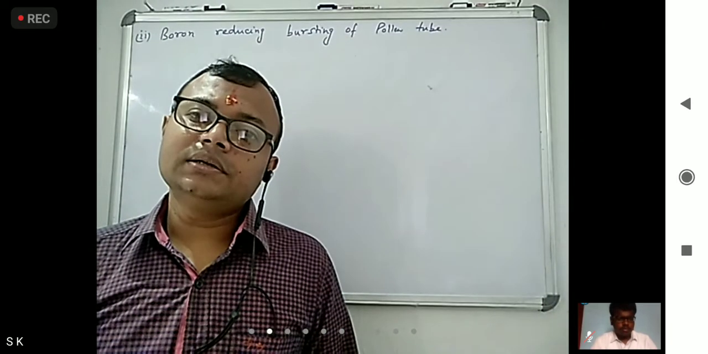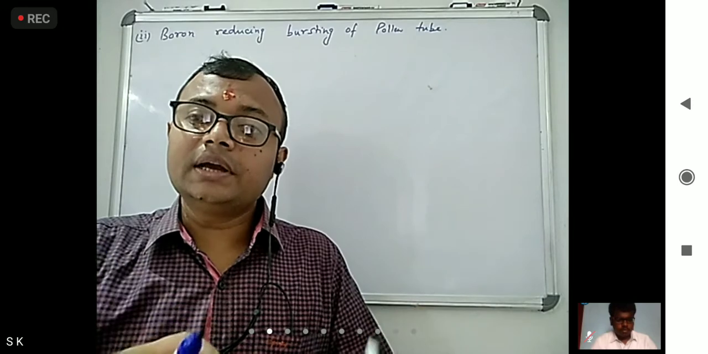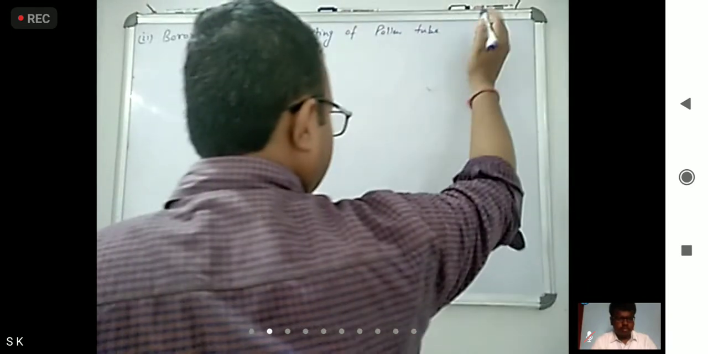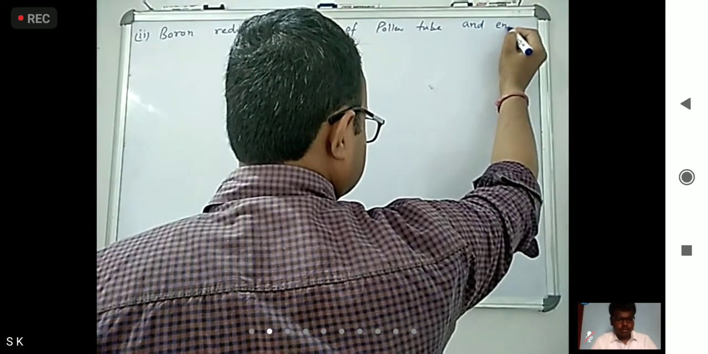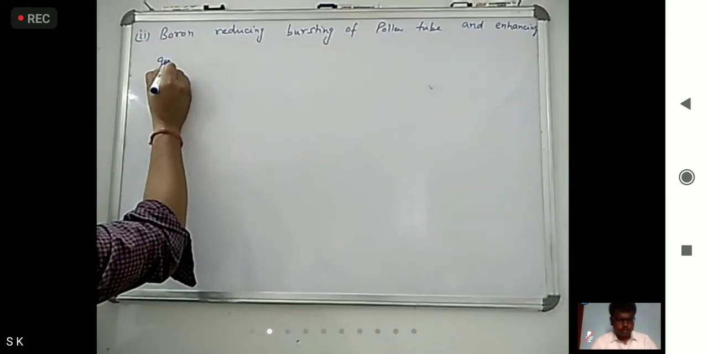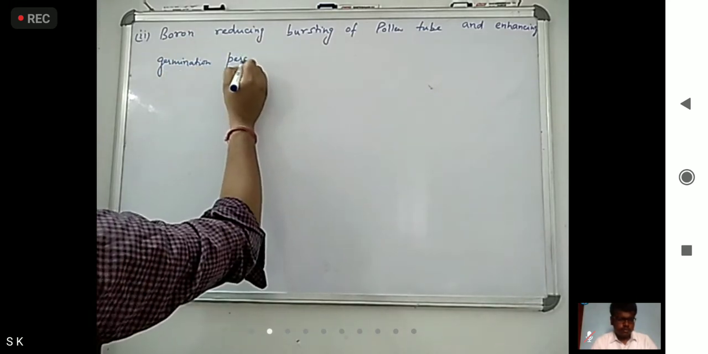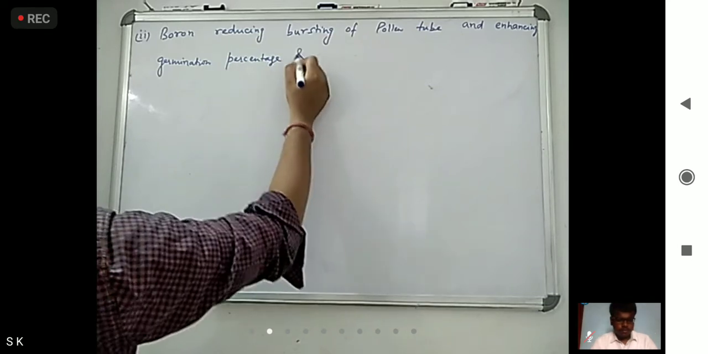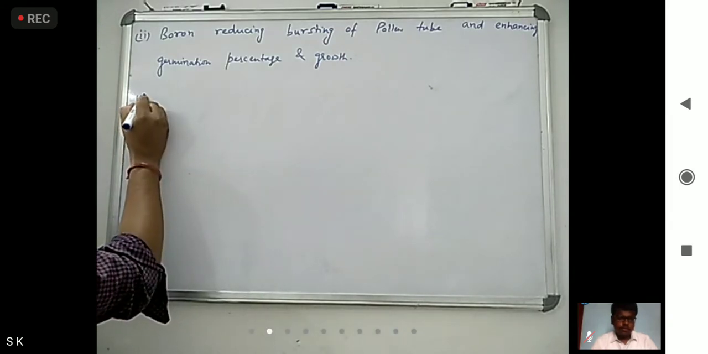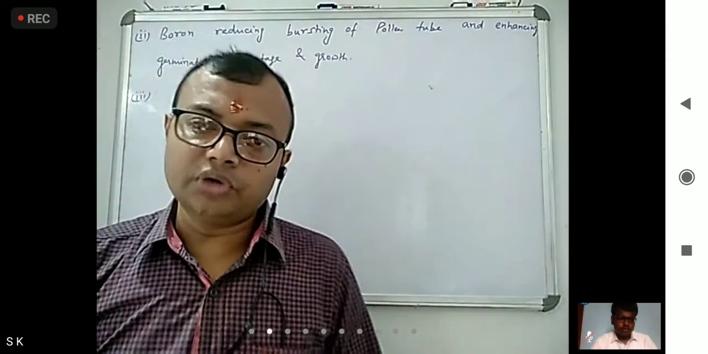Okay, and what else is it doing? Enhancing. What are they enhancing? Their germination percentage. Okay, and enhancing germination percentage and growth. Okay, so that is what we have seen for boron. Next one is calcium. What is calcium doing?